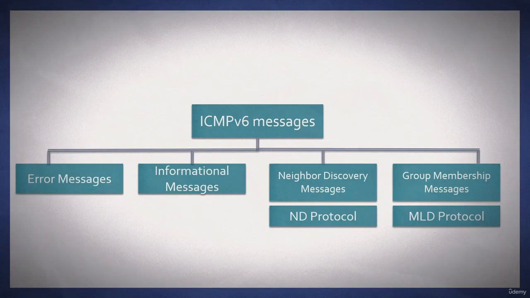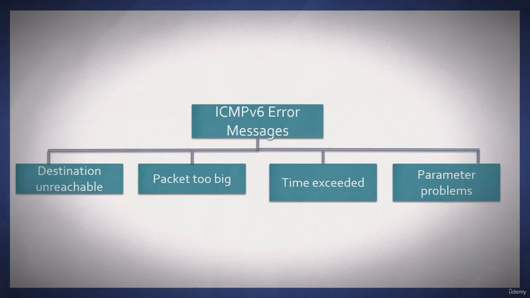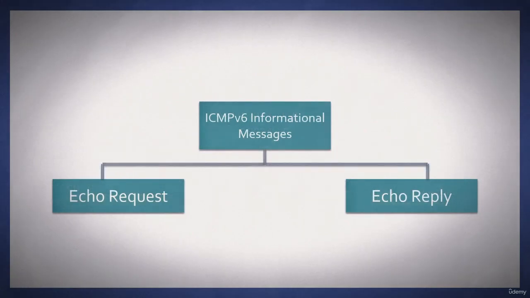The messages include error messages, information messages, neighbor discovery messages, including the neighbor discovery protocol, and group membership messages. That includes multicast listener discovery messages. We also, of course, have error messages that include destination unreachable, packet too big, time exceeded, and parameter problems. The information messages include echo request and echo reply.